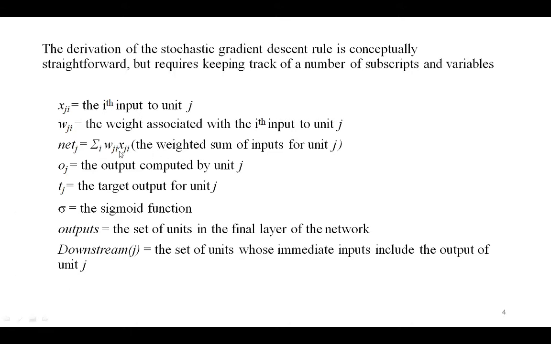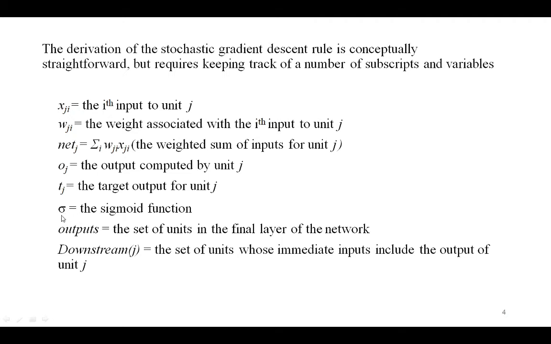Here you can see the different notations: xji is the ith input to unit j. Wji is the weight associated with the ith input to unit j. Net j, which is equal to summation over i of wji into xji, is the weighted sum of the inputs for unit j. Oj is the output computed by unit j. Tj is the target output for unit j, whereas